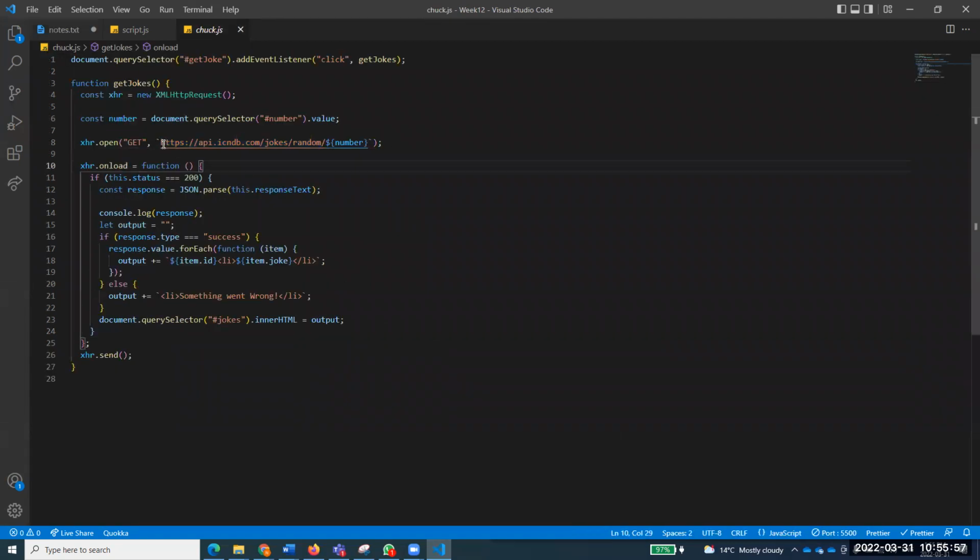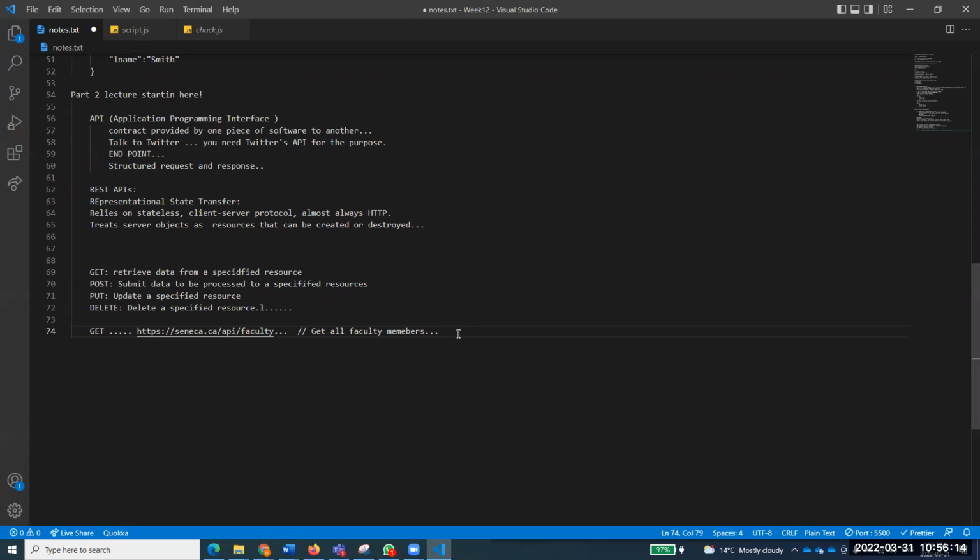This is an endpoint that the Chuck Norris API has provided to us. If you go to this URL, you will get a random joke. Does that make sense? You will find one random joke over there. Anyhow, so that's get all faculty members.